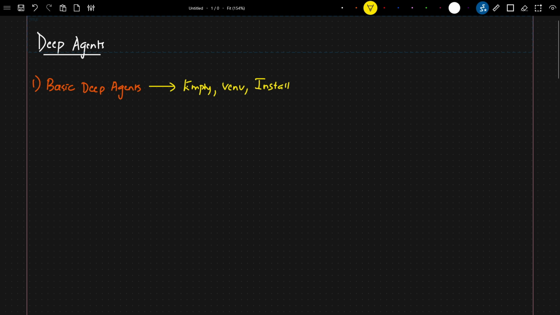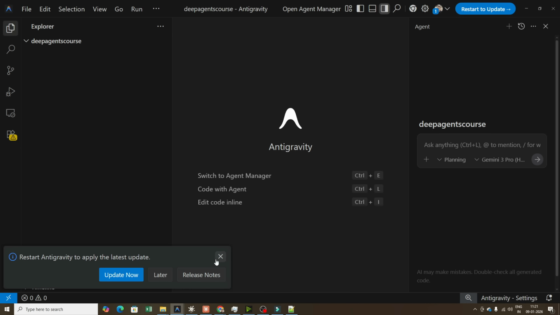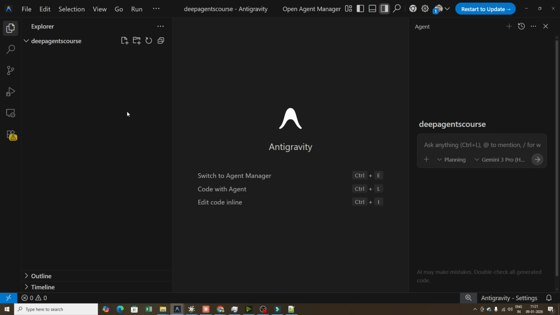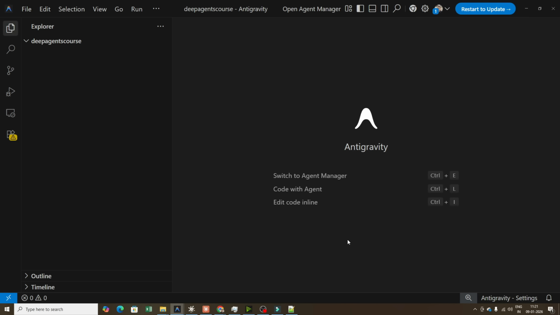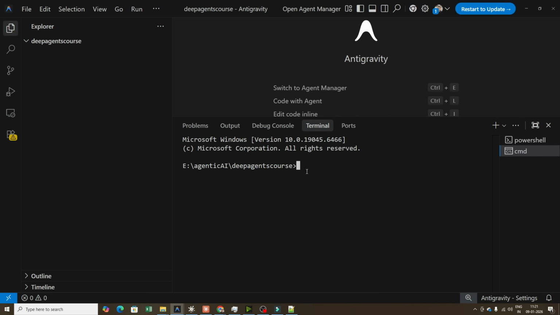Okay, so here is my empty folder. I've created something called deep agent course folders, and from this I'm going to open my Google Antigravity. So here is my Google Antigravity IDE. You can use any kind of IDE, based on your requirement. The first thing is that I will open my terminal, and inside my terminal I'll open my command prompt.